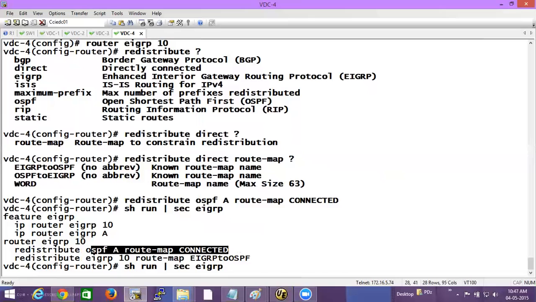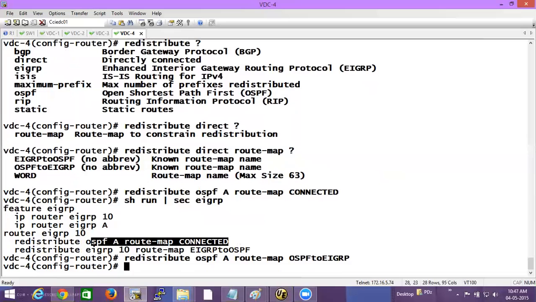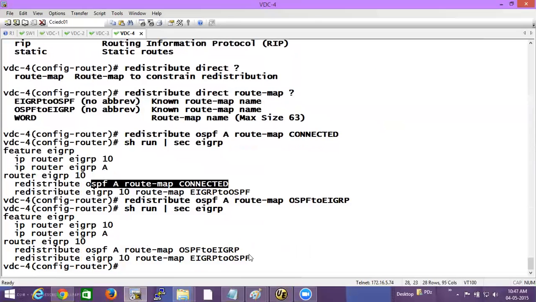Okay? One more match. So you have to use the previous route map, which was the OSPF to EIGRP route map, right? Because if you do show run section EIGRP, you will see that only one route map can be used for a process to redistribute. I cannot use two route maps for the same process. So in the same route map, I have to include this as well, right?